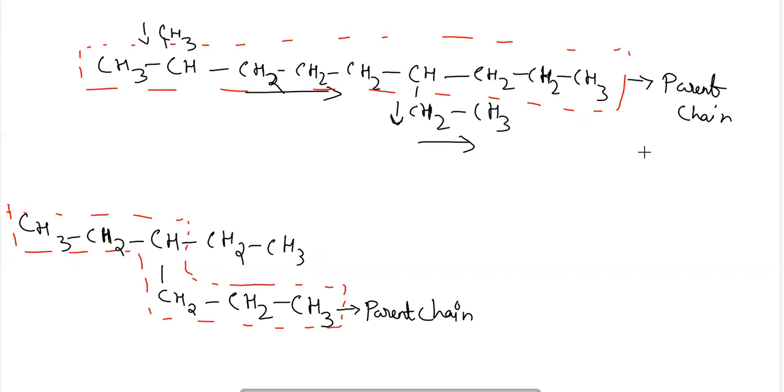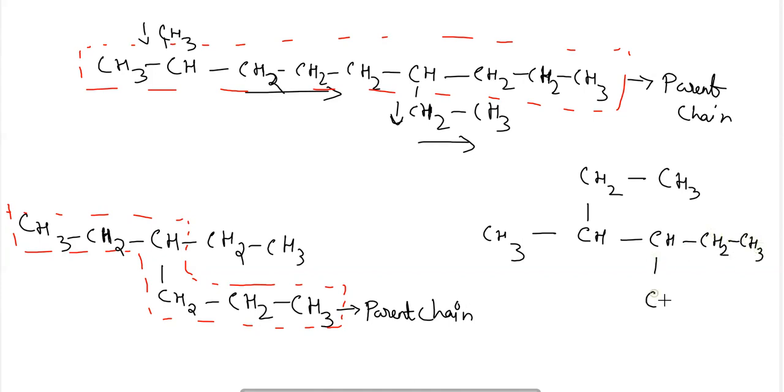One more example can be taken here. CH3, CH2, CH, CH3, CH, CH2, CH3, CH2, CH2, and the last is CH3.